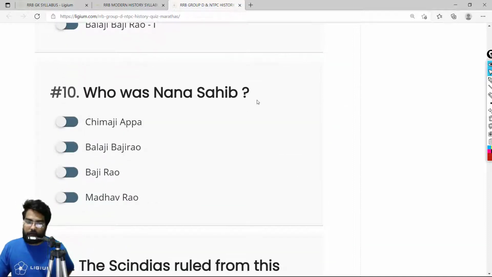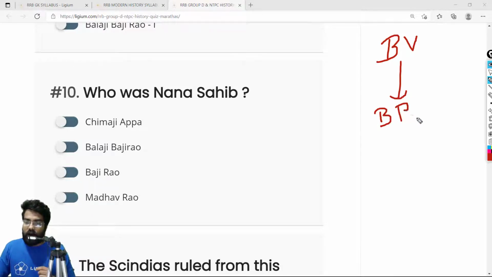Who was Nana Sahib? This term, Nana Sahib, was given to Balaji Bajirao. This is the family history. We have Balaji Vishwanath as the first Peshwa, and then Baji Rao as the second Peshwa. Baji Rao was really important because there is a movie called Bajirao Mastani, which was about him.